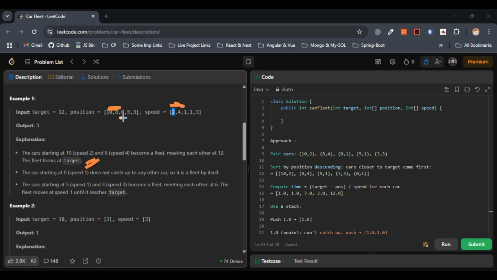Here 0 is at the scratch, right? So it is very slow, basically. This does not catch up to any other car, so it is a fleet by itself. So the first thing that we got here is